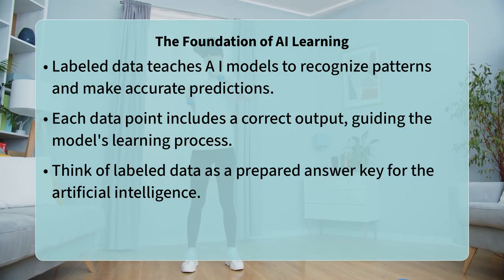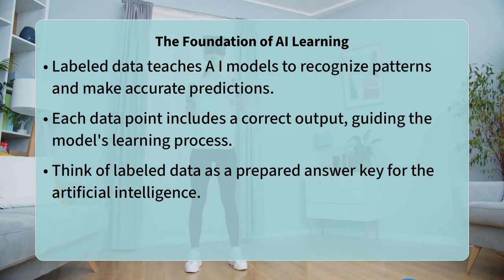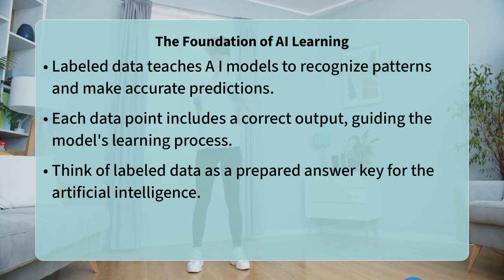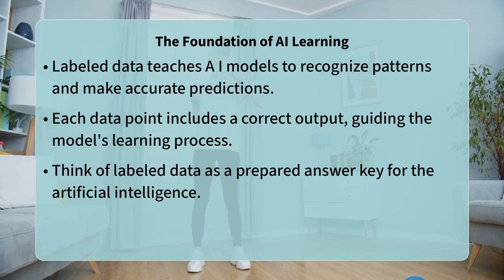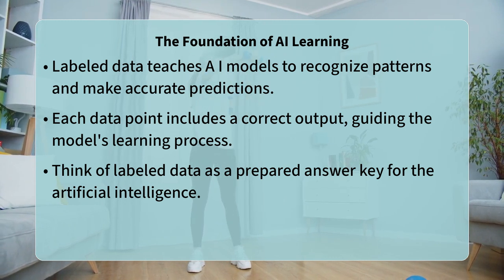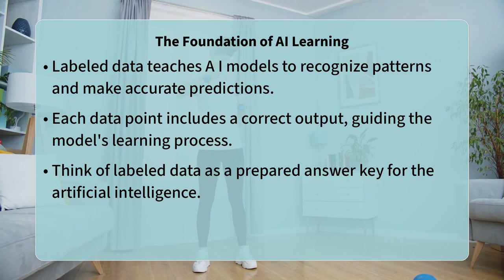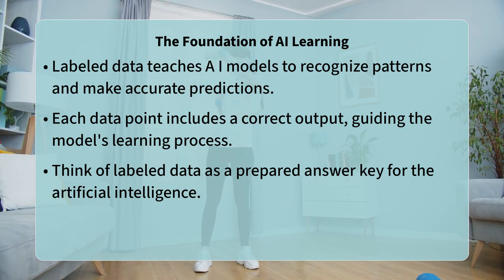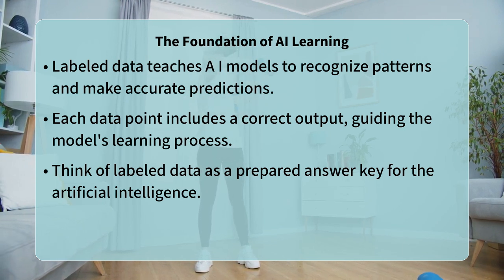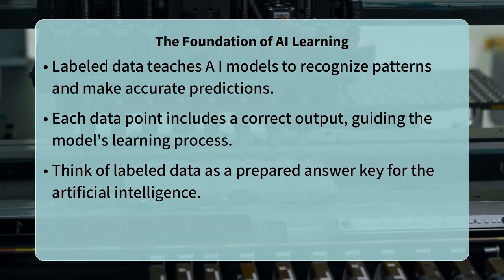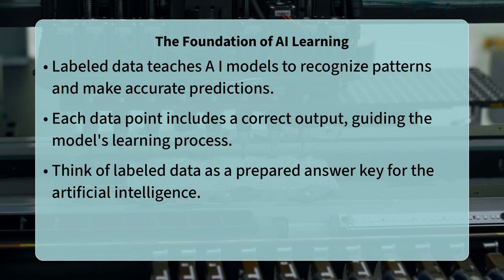Have you ever wondered how an artificial intelligence can learn to recognize a cat in a photo or distinguish between spam and important emails? It all comes down to a fundamental concept. Labeled data is the bedrock of supervised learning models. It provides the explicit examples a model needs to learn patterns and make accurate predictions. Think of it as giving the AI a carefully prepared answer key.